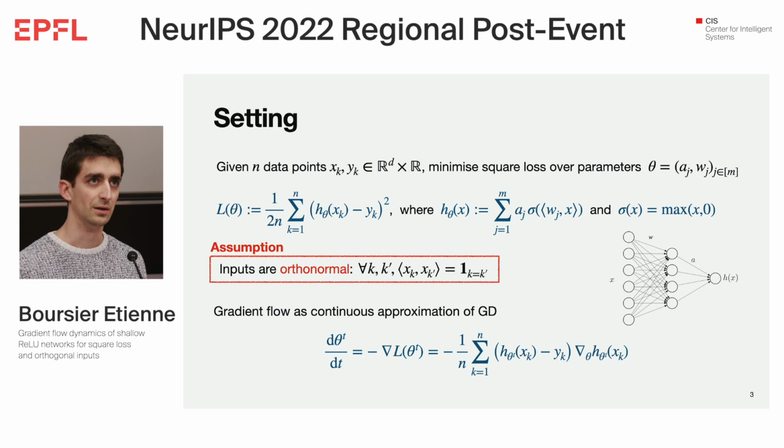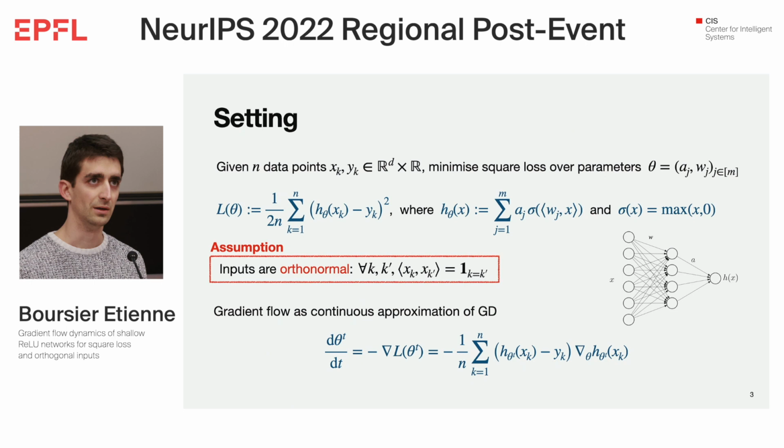We have n data points, and the goal is to minimize the square loss because we are in a regression setup. We have a parameterization of our network as two layers. The a_j corresponds to the weights of the output layer, while the w_j corresponds to the weights of the hidden layer. And we have a ReLU activation function. As I said, the main assumption is that our inputs are orthonormal. The fact that they are of norm 1 is not important here. But the fact that they are orthogonal is a big assumption, and we need it to make the analysis tractable.